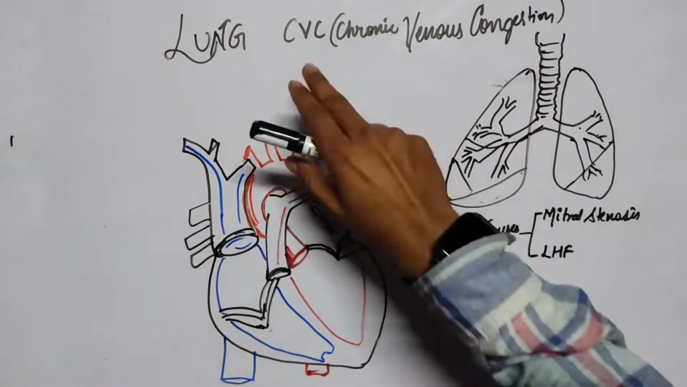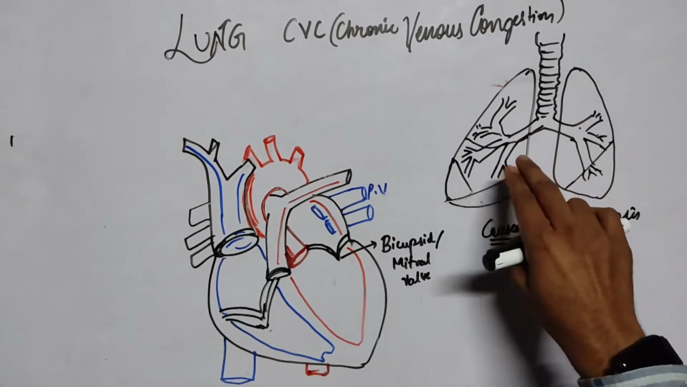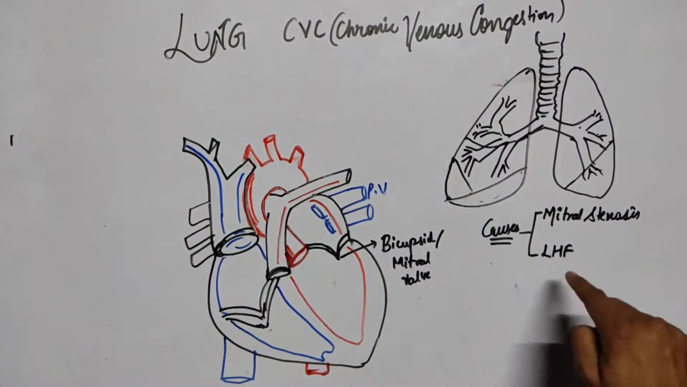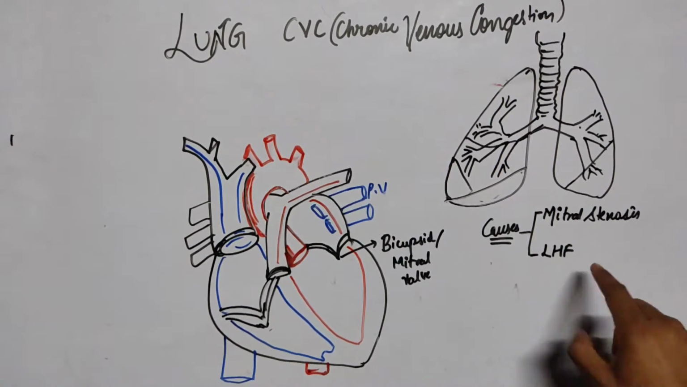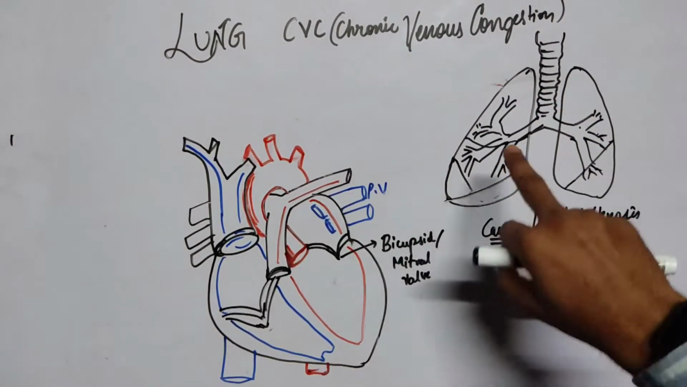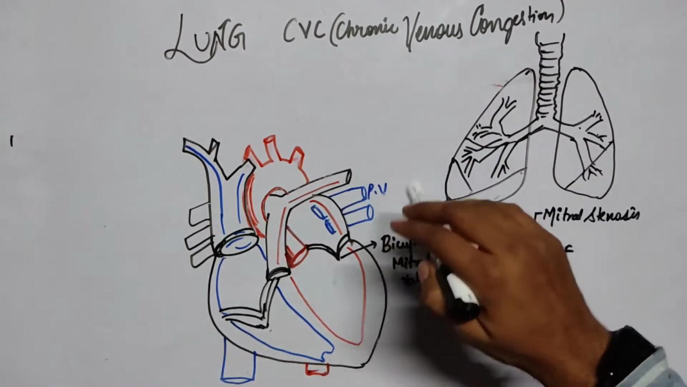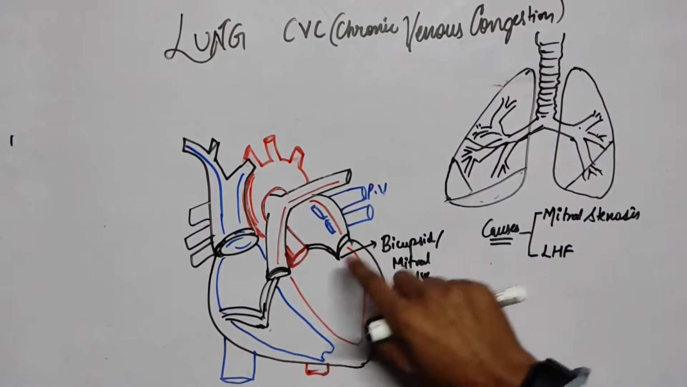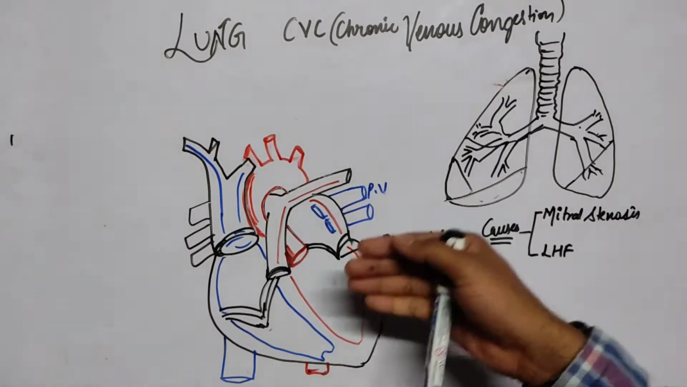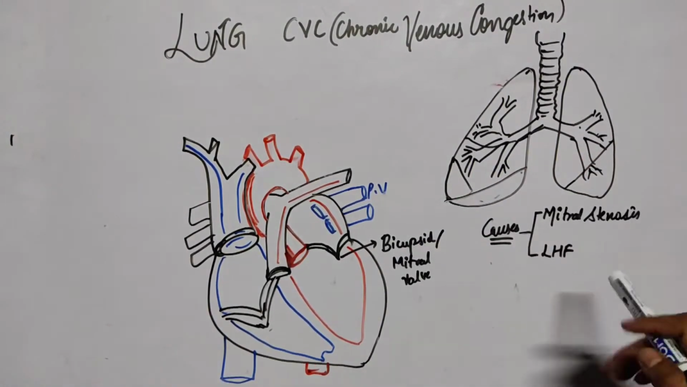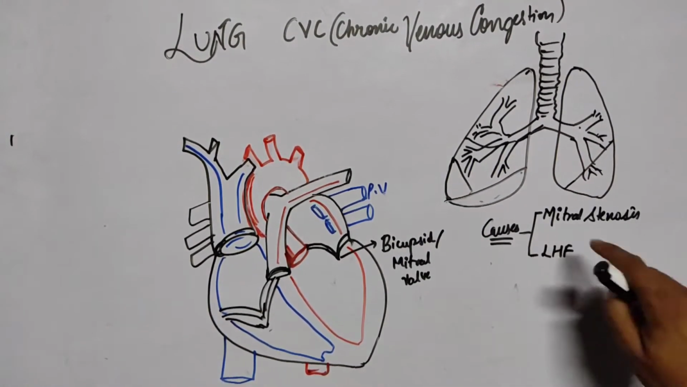There are two causes in which venous congestion of the lung can happen. First one is mitral stenosis and the second one is left-sided heart failure. So guys, we are studying the lung, and the cause of the venous congestion of the lung is the heart. That is why I have made two diagrams, one of the heart and the second of the lung, because the heart is the cause of the venous congestion in the lung. So the first cause is mitral stenosis.